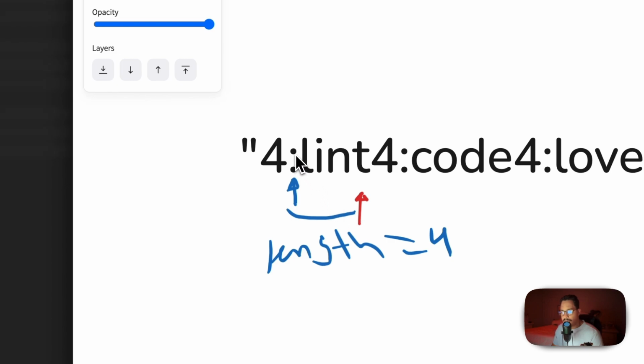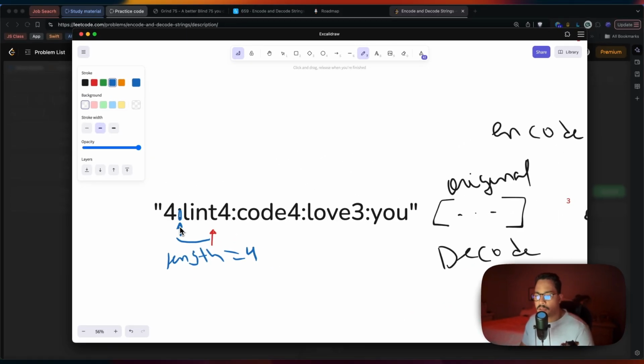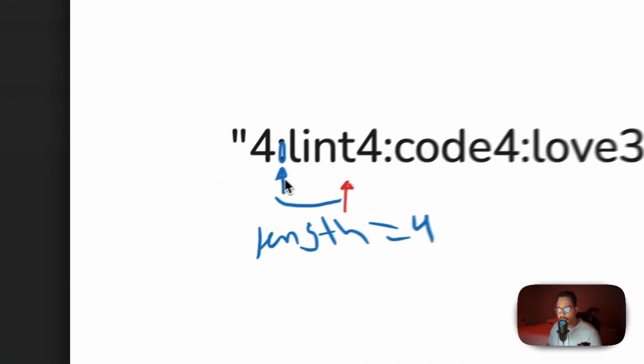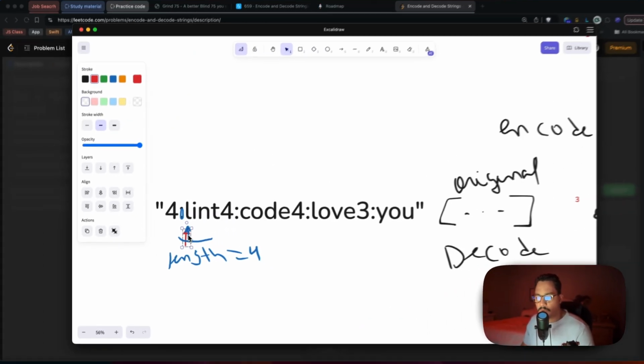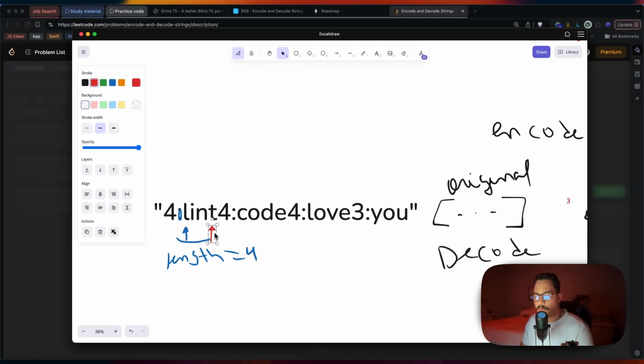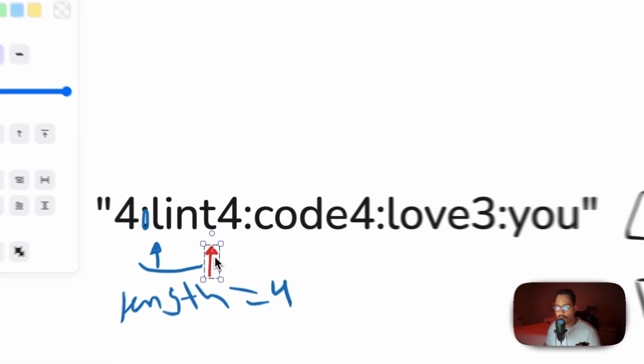Now, this is not inclusive. Right here, we don't need that delimiter. We just need the word. So depending on the language, but in Python, we could say the starting point plus 1, and it's going to move that pointer to here. And we know the ending word is going to be the length plus 4. Even if we count from here, we can say 1, 2, 3, and 4. This is not inclusive, so what do we have? We have the whole word.